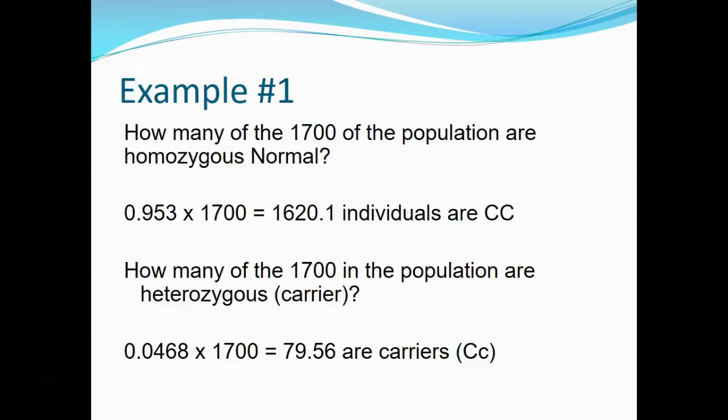Now, if we wanted to find out exactly how many people were homozygous dominant or how many were heterozygous, we take those frequencies and multiply them by the total. For the homozygous dominants, that would be 0.953 times 1700, which equals 1620 individuals. Obviously, we'd want to round that to the nearest whole number because we're not going to count people in tenths of a person. So how many are heterozygous? Well, the frequency we figured out was 0.0468. We multiply that by the total and get 79.56. We'd round that to 80 individuals.